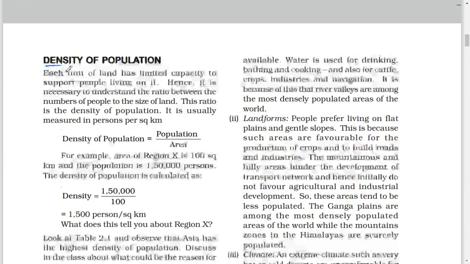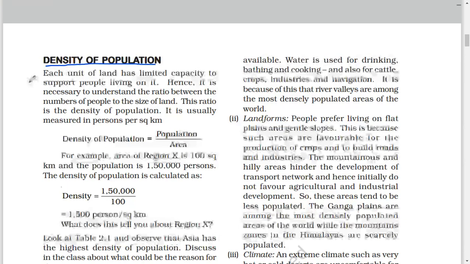Density of population. Each unit of land has limited capacity to support people living on it. Hence, it is necessary to understand the ratio between the number of people and the size of land. This ratio is the density of population. It is usually measured in persons per square kilometer. Density of population equals population divided by area.